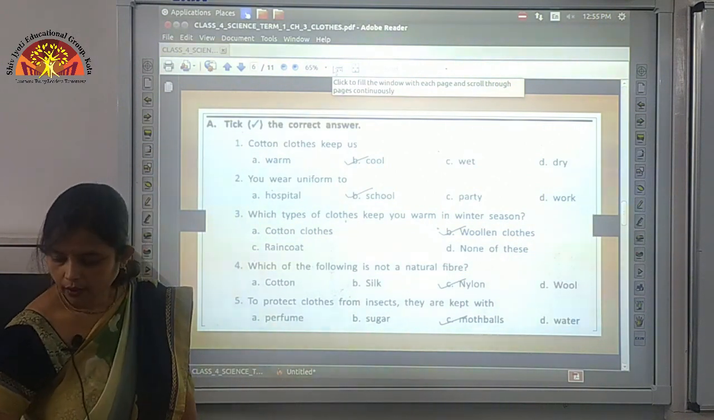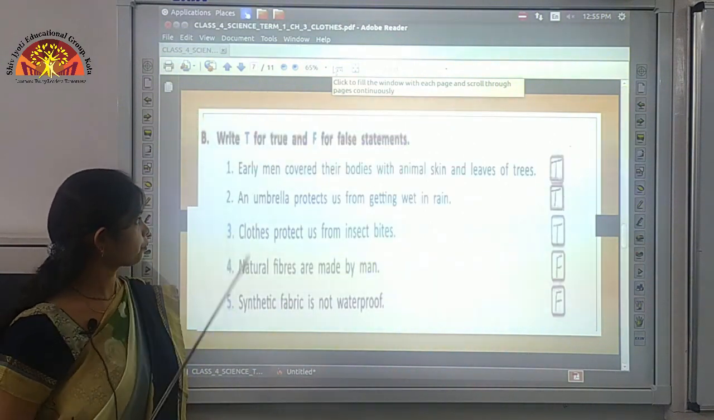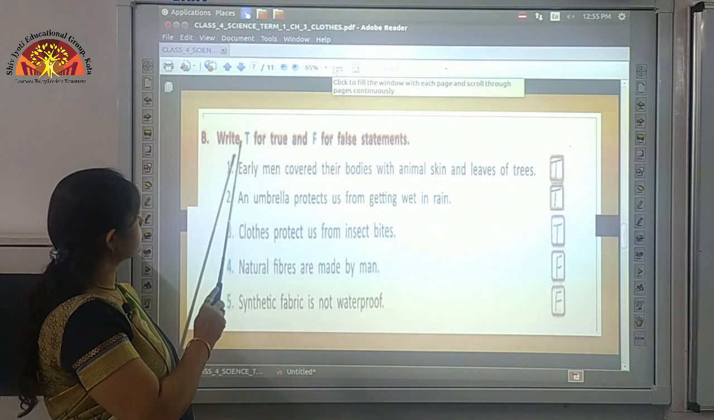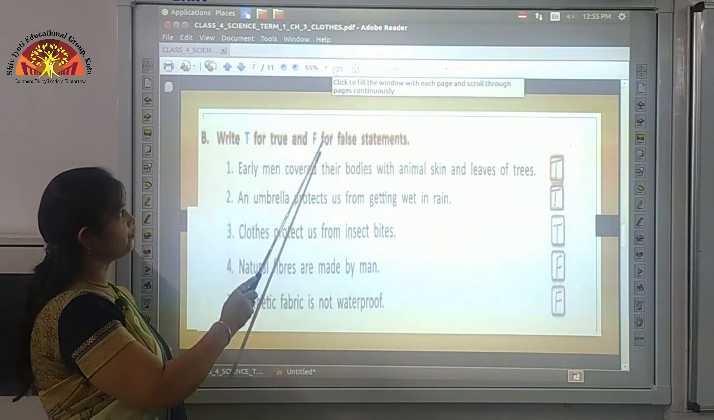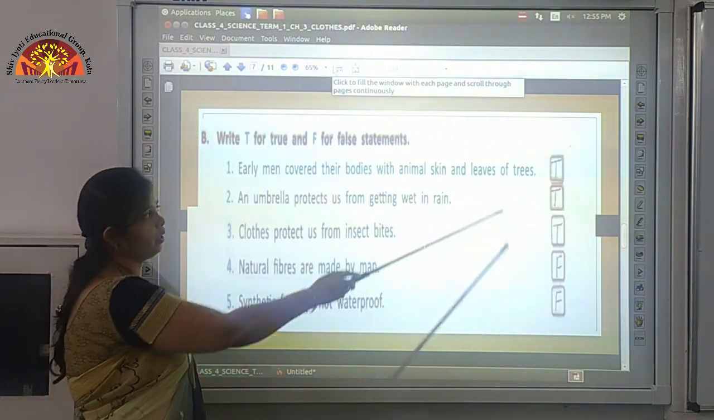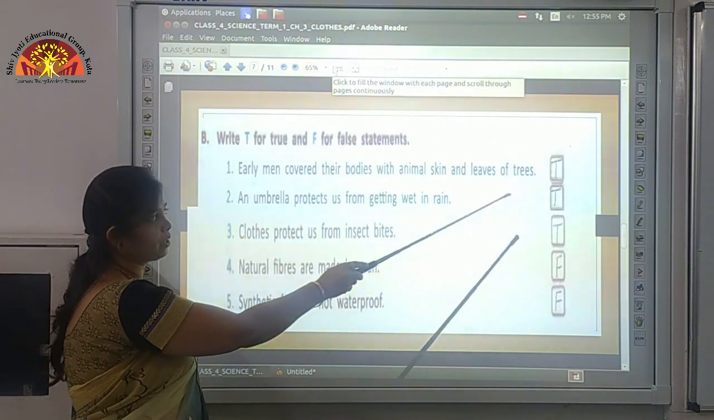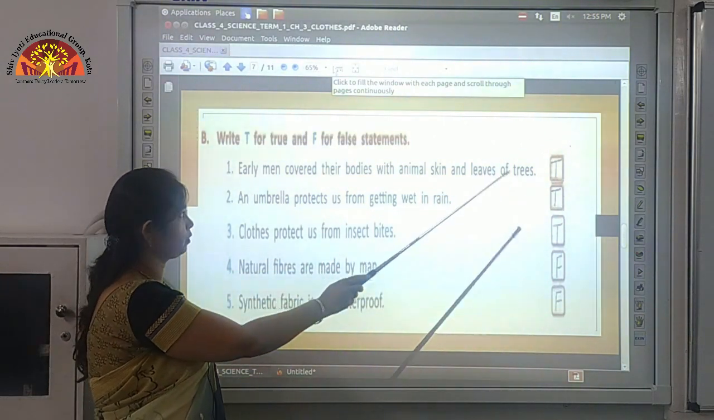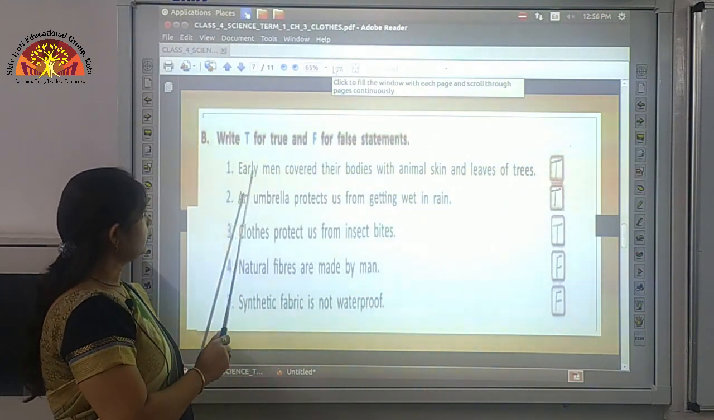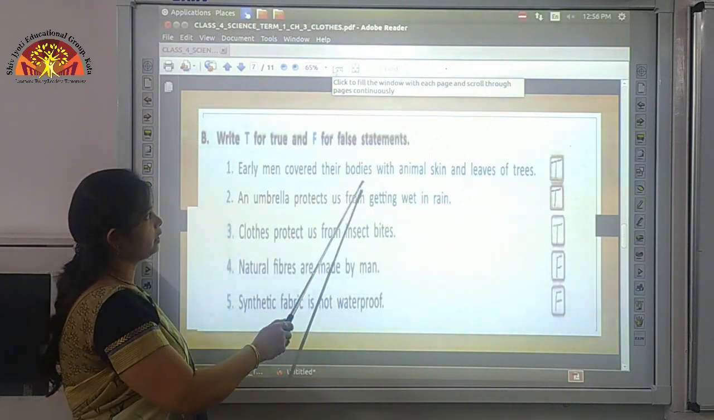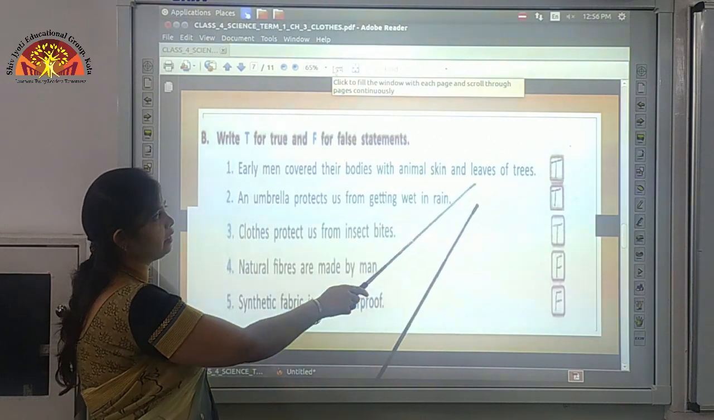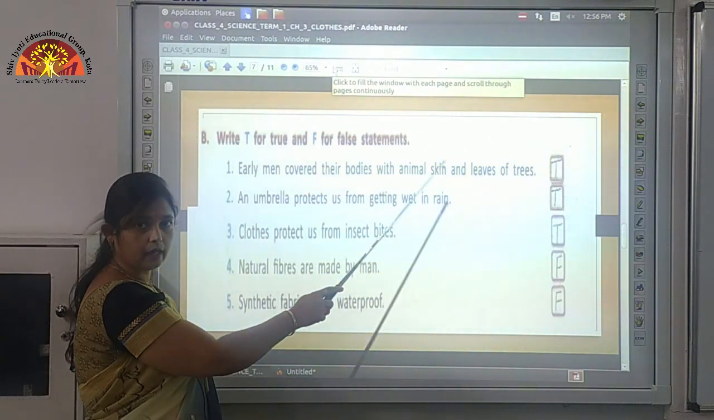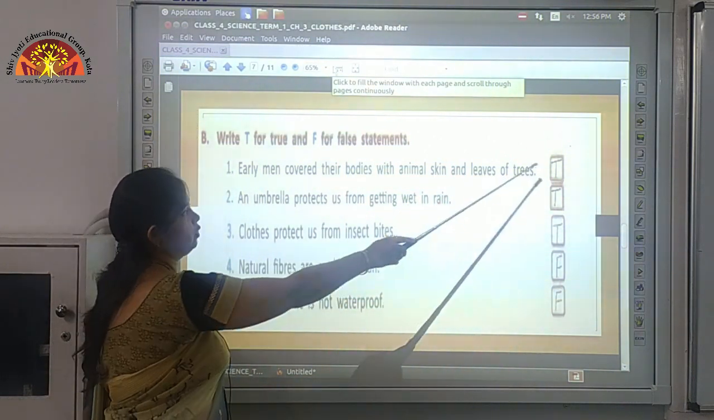Now we move to the next exercise. Now here write T for true and F for false statement. So here boxes are given. You have to write T or F in capital letters in the given boxes. Okay. So let's start. Early men covered their bodies with animal skin and leaves of trees. So this is the correct statement. So we'll write T over here.